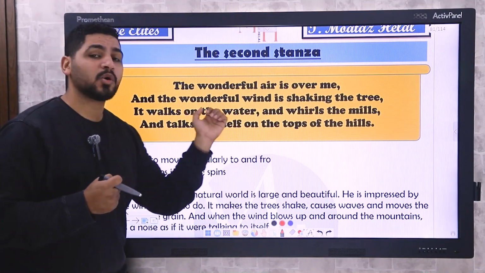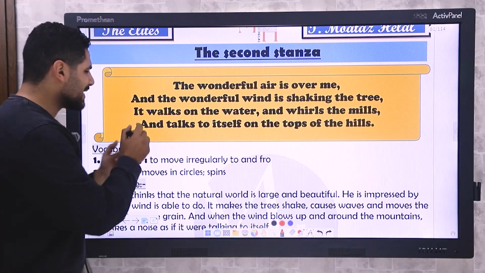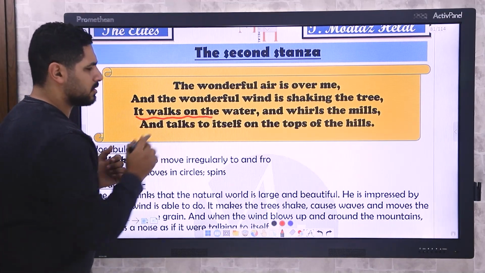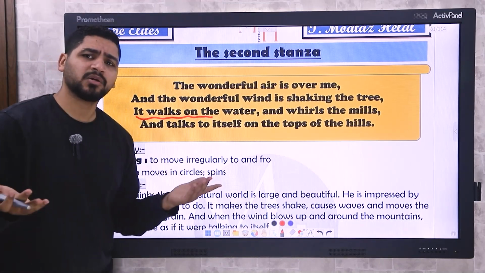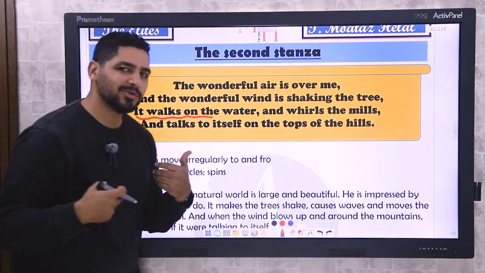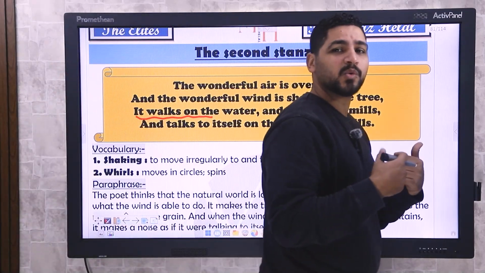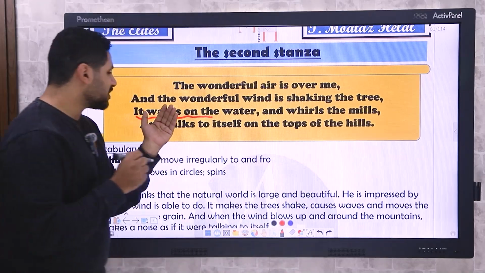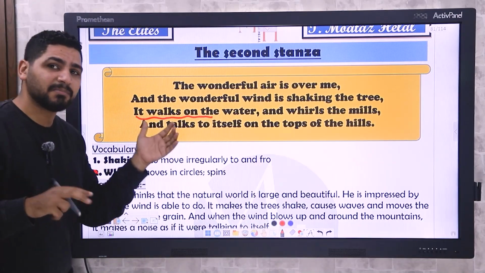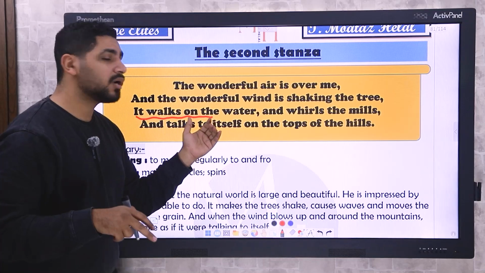It walks on the water. Wait, can the air walk? The air cannot walk. Who can walk? We humans can walk. And that's what we call a personification. Actually, the poet personifies the air as somebody who can walk. It walks on the water.